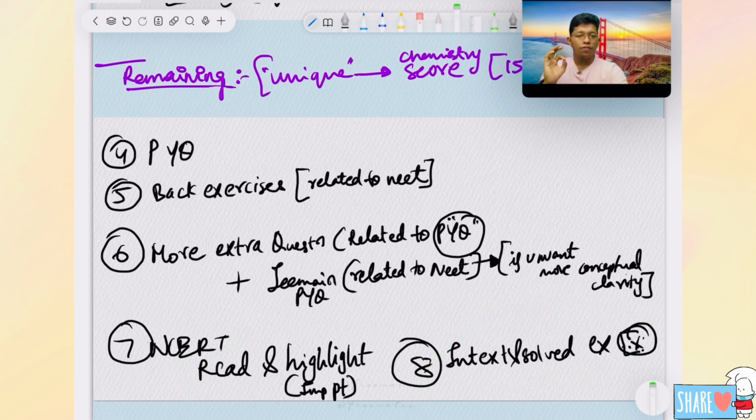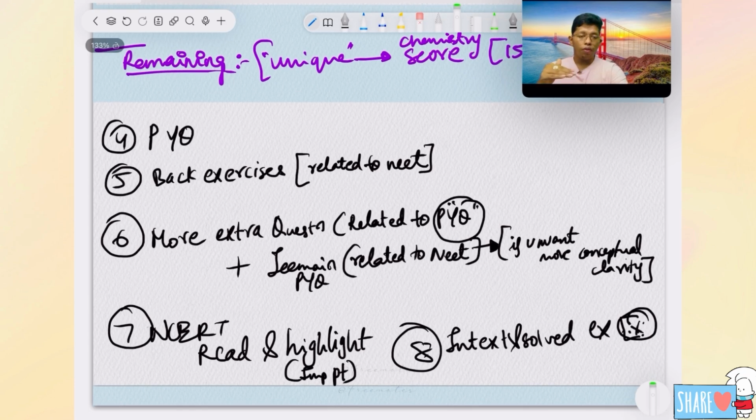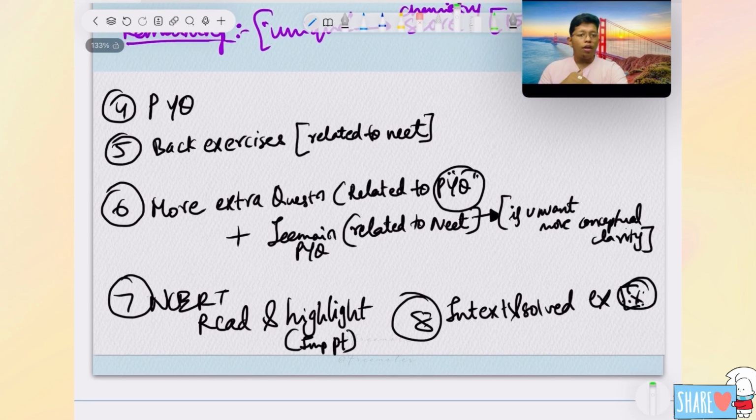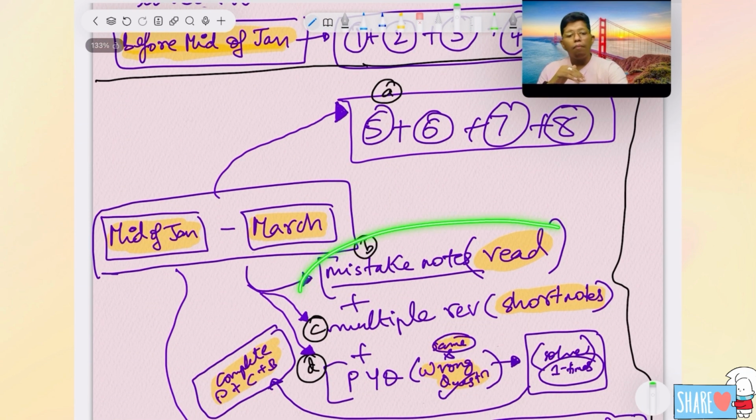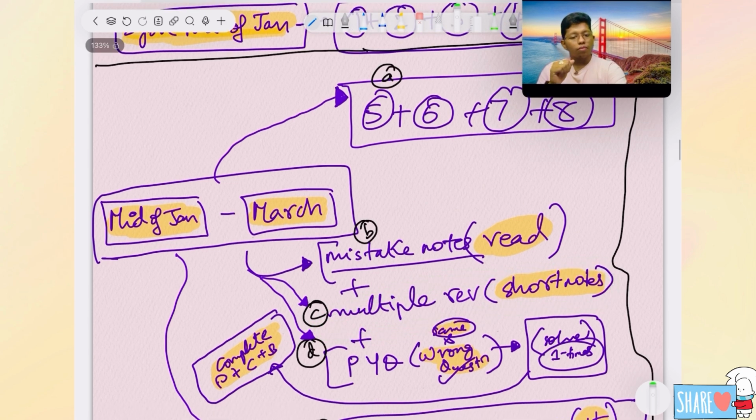Everything you should be completing first. In half of the day, you can split for this and try to complete it within 2.5 months. In the other half of the day, try to do revisions, mistake notes revisions, or multiple revisions of the short notes.